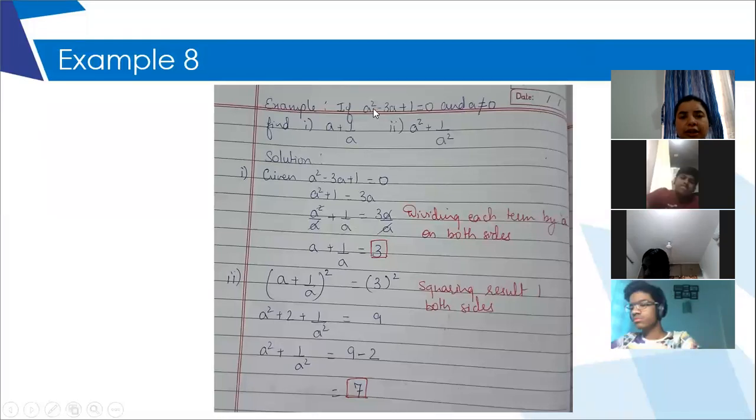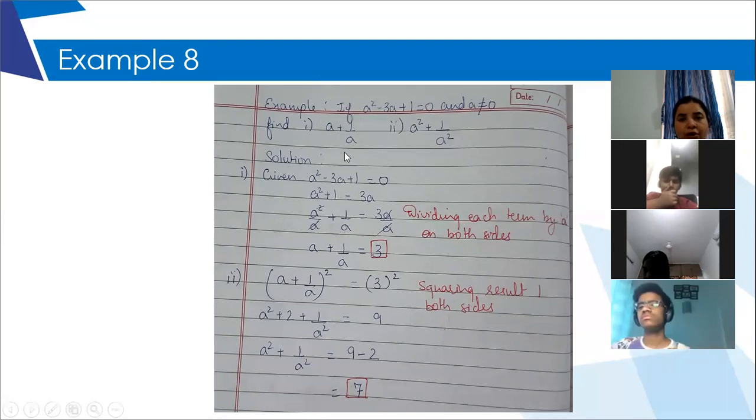This is my question. a square minus 3a plus 1 is equal to 0, and a is not equal to 0. Now, if you see, it is a quadratic equation, but you will not be able to split the middle term, that is minus 3a, because the product of the first term and the last term is 1a square. So no matter in whichever way you split this minus 3a, you will definitely not get 1a square as the product. So we will not be able to solve this.